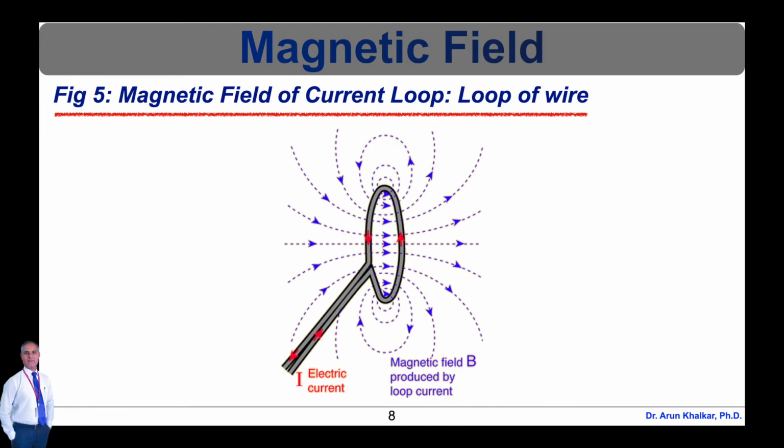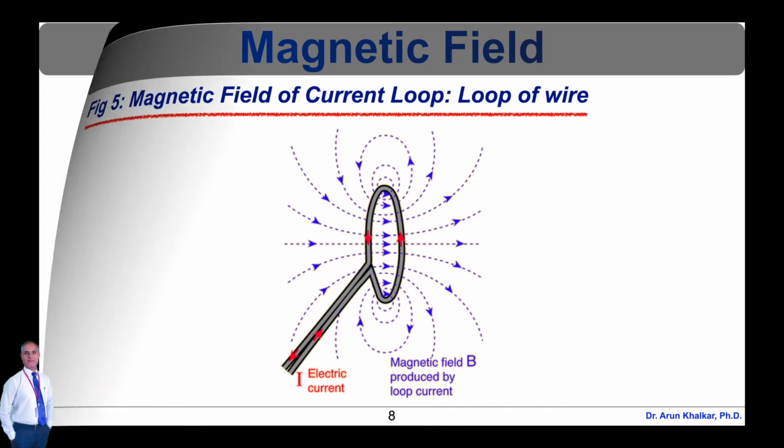Stacking multiple loops concentrates the field even more into what is called a solenoid. So this is the actual appearance of a solenoid. In the figure, capital I is the electric current, whereas the magnetic field capital B produced by the loop current is shown.